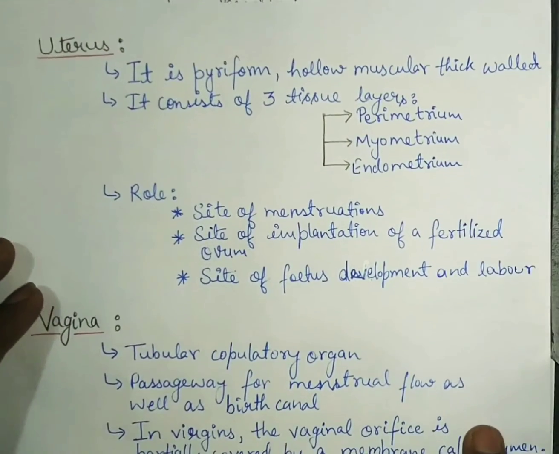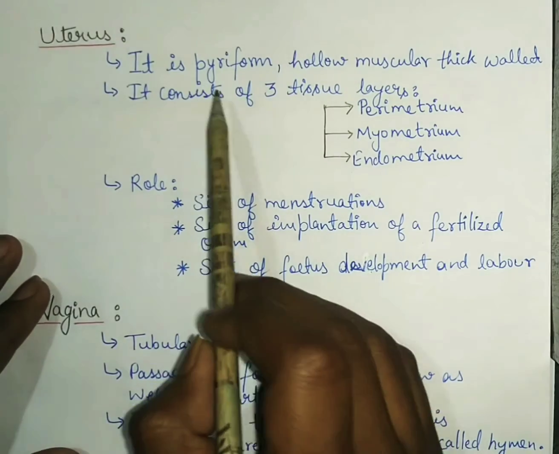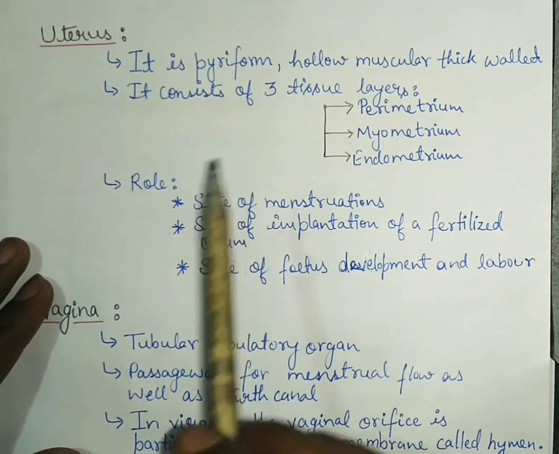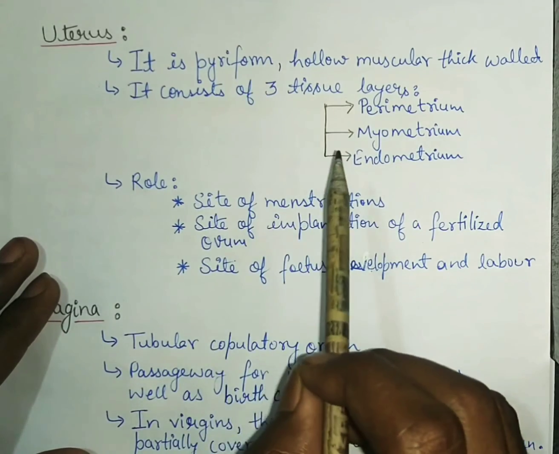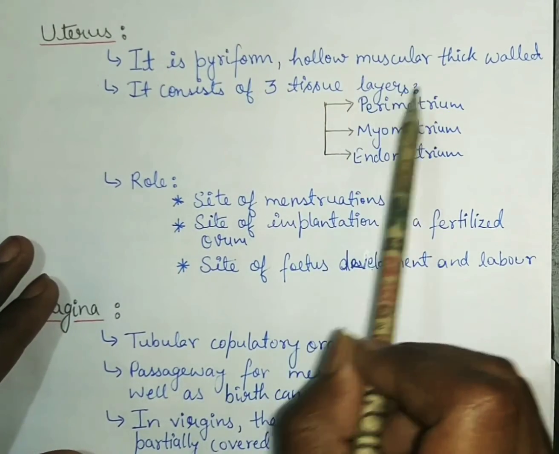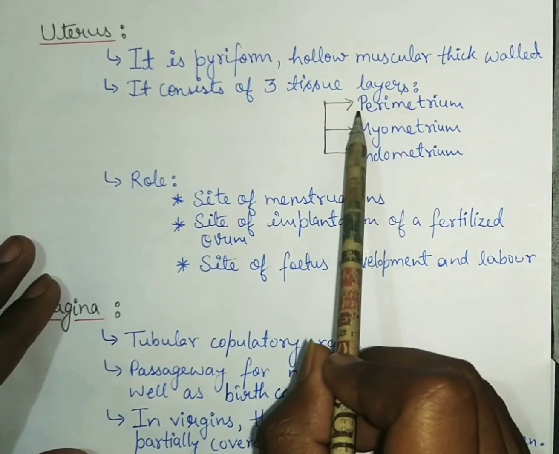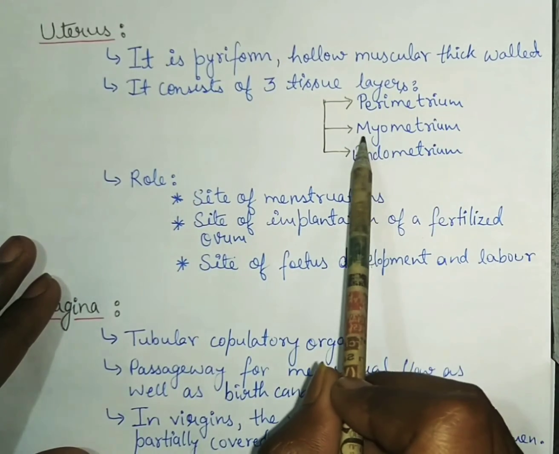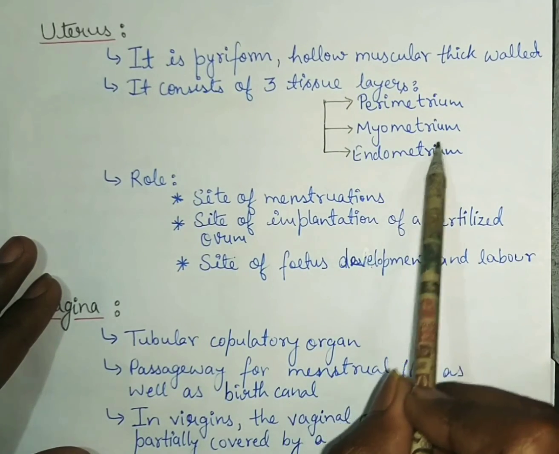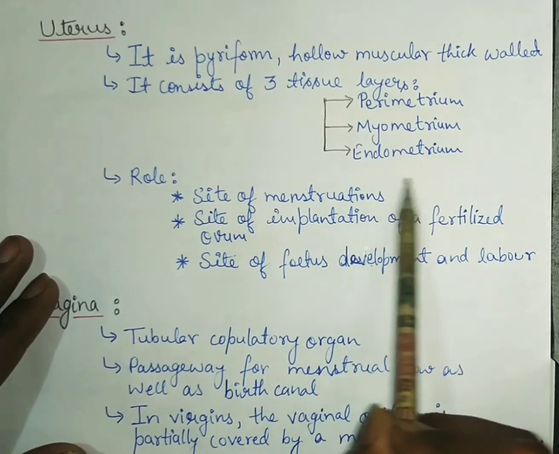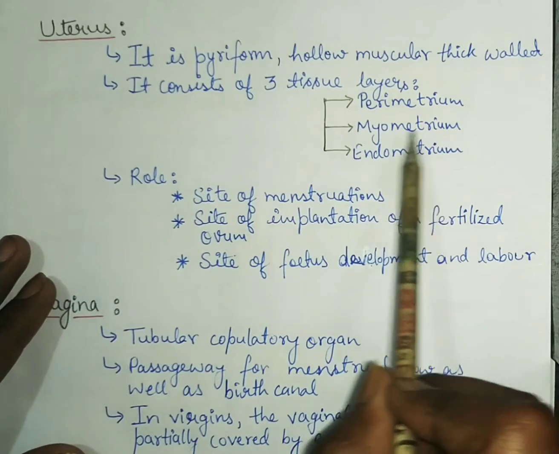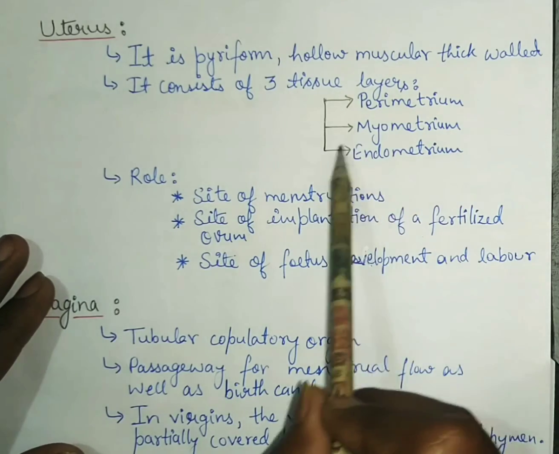Next structure is uterus. Uterus pyriform है. Pyriform का मतलब ही होता है pear shaped, right? And the uterus is inverted pear shaped, and it is highly muscular, and it has three tissue layers. Outer one is perimetrium, middle one is myometrium, and the inner one is endometrium. And endometrium सबसे ज़्यादा vascular होता है because इसके पास blood vessels होती हैं in high amount.